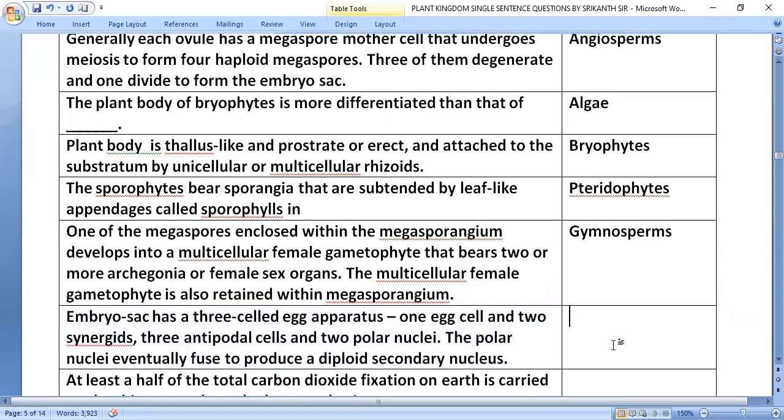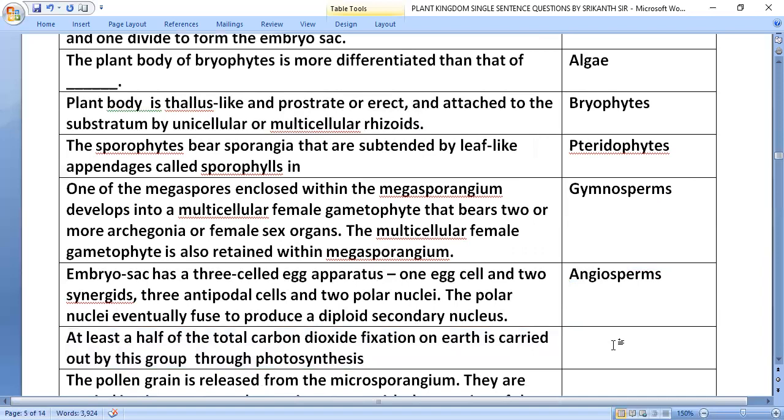Embryo sac has a three-celled egg apparatus, one egg cell and two synergids, three antipodal cells and two polar nuclei. The polar nuclei eventually fuse to produce a diploid secondary nucleus in angiosperms.